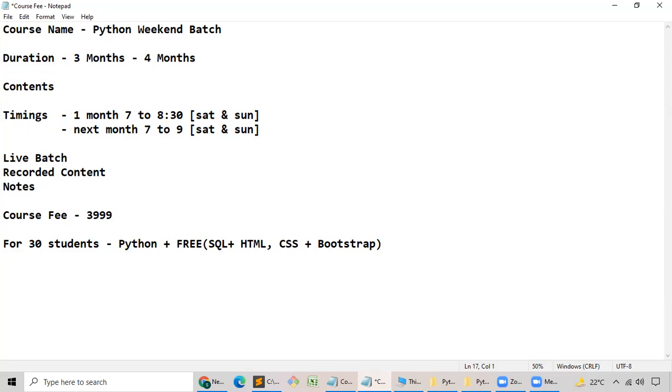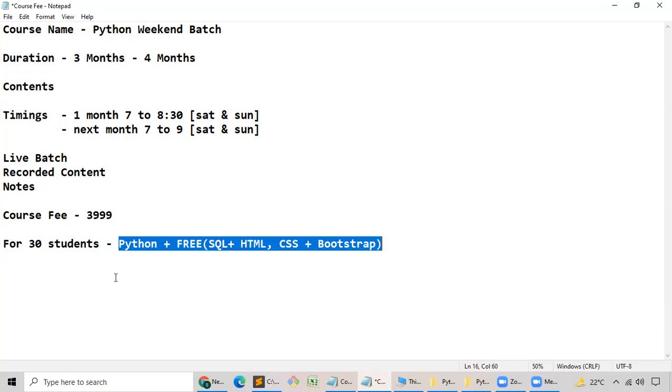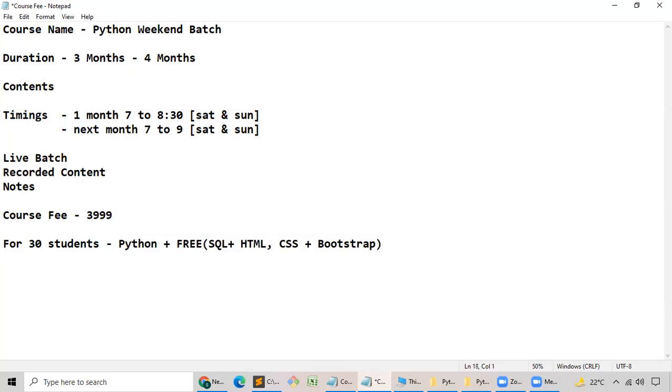If you are above 30, fine, 100%, you will be getting only SQL. That's it. You will be getting only SQL. Assume that you get admitted after 30 students, then you will be getting only SQL, not HTML, CSS, Bootstrap, which is worth 500 rupees. Is that fine? Please do respond, guys. Is that fine for everyone?